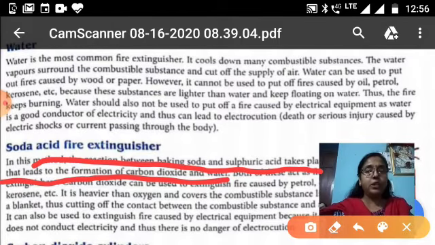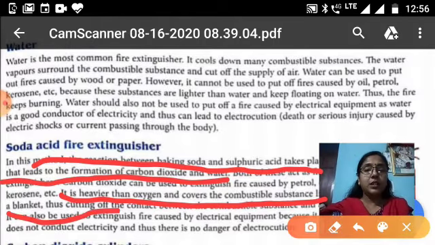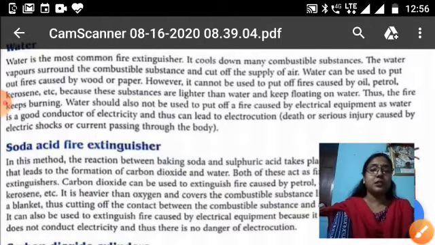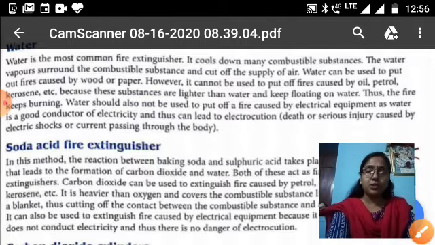Soda acid fire extinguishers are used on fire caused by oil and petrol because carbon dioxide is heavier than oxygen and covers the combustible substance like a blanket, cutting off the contact between the air or oxygen and the combustible substance. You all know that carbon dioxide is used as a fire extinguisher.